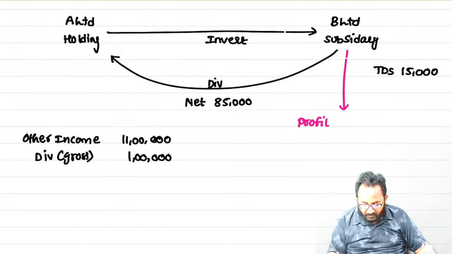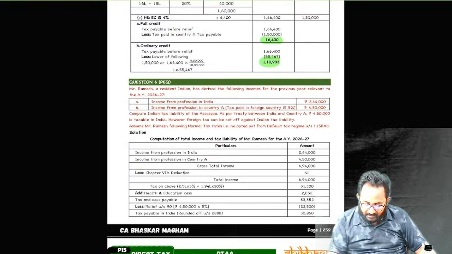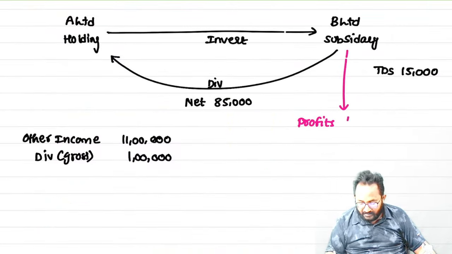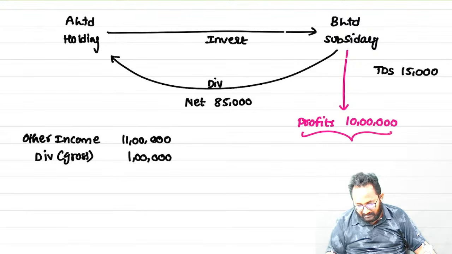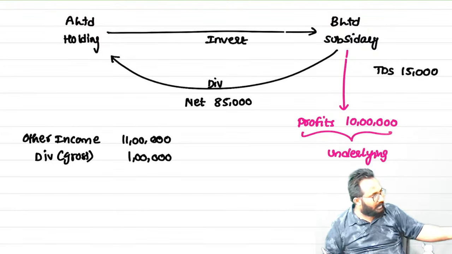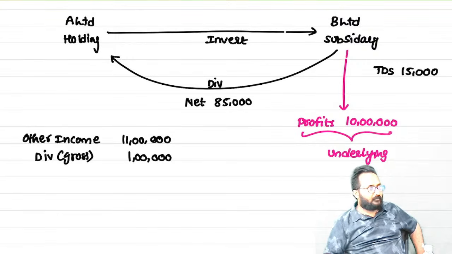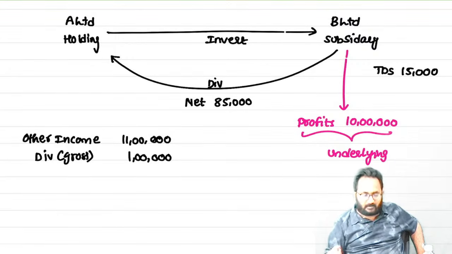How much profit does B Limited have? 10 lakh. So this 10 lakh I will call the underlying profit. Underlying means the profits from which we paid the dividend.